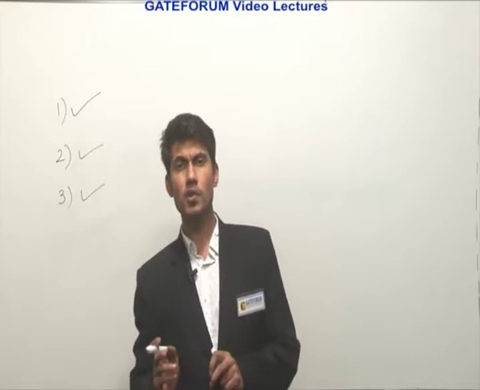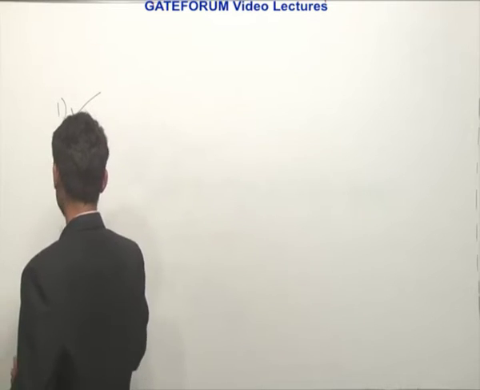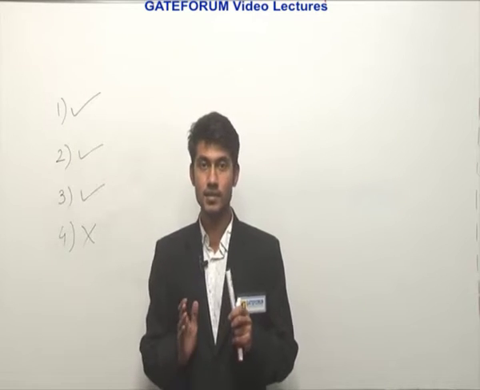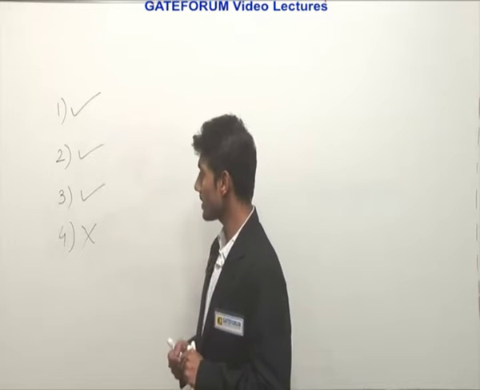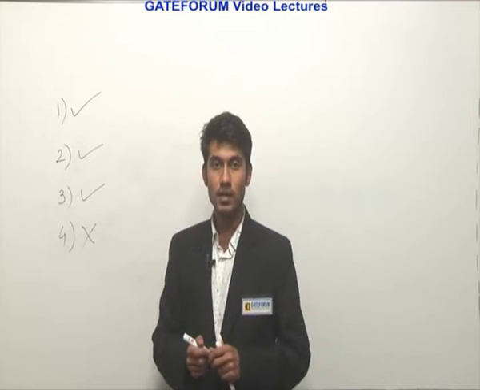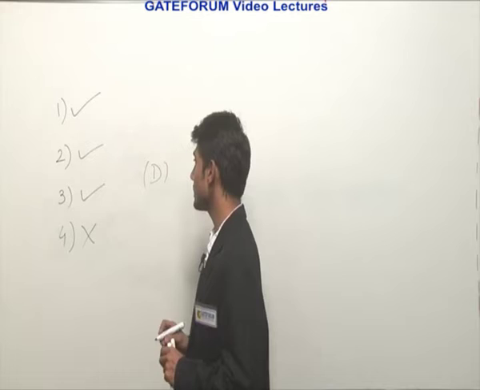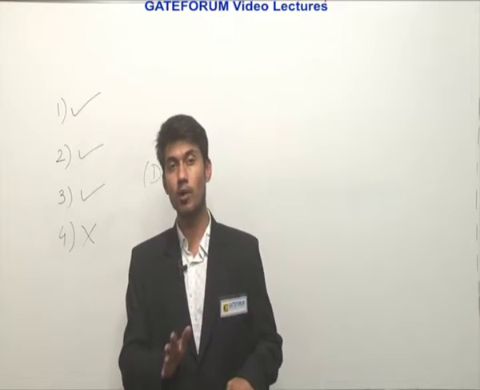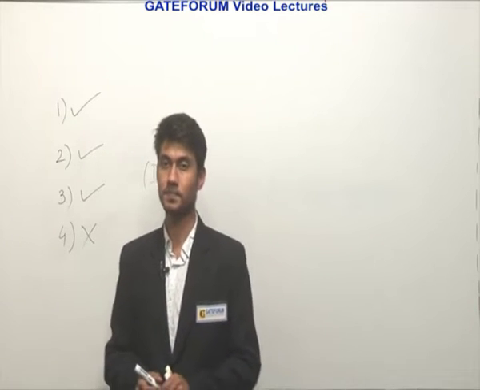Fourth, post processor is an item of hardware. It is an incorrect statement. It is not a hardware oriented thing. It is something related to the program. So statements 1, 2 and 3 are correct and statement number 4 is incorrect. The correct option is option D, which states statements 1, 2 and 3 are correct. The same question has been asked in GATE, so it is a repeated problem from GATE and the engineering services examination.